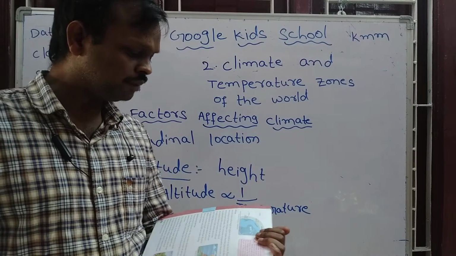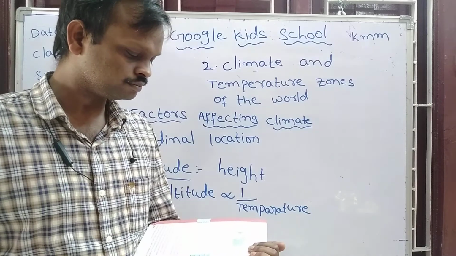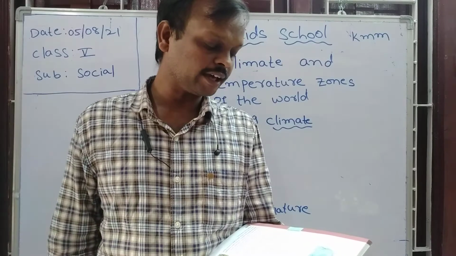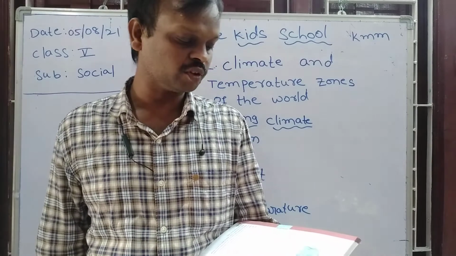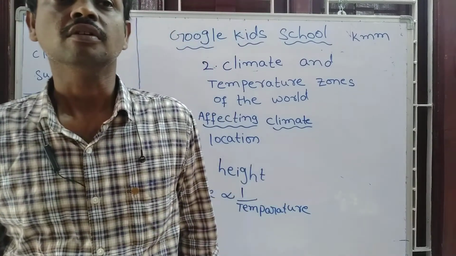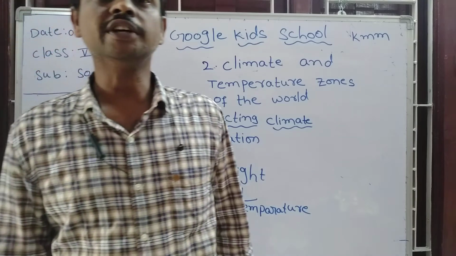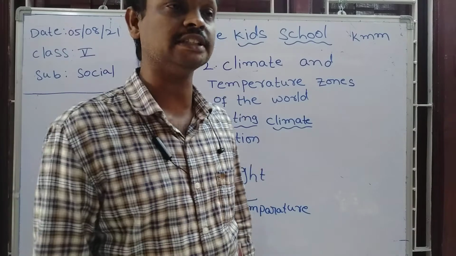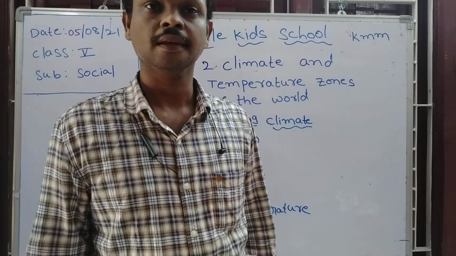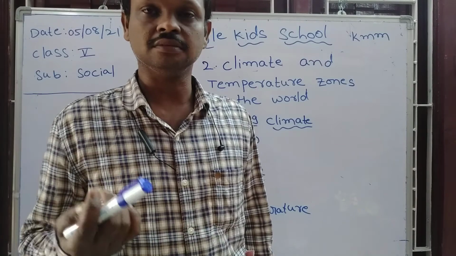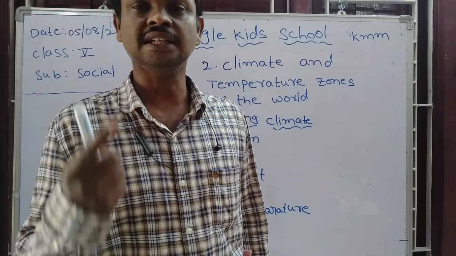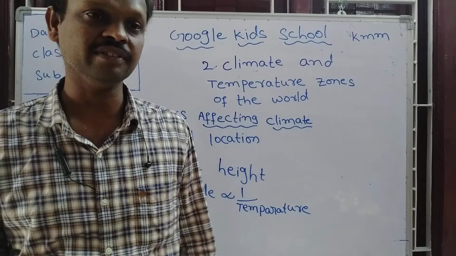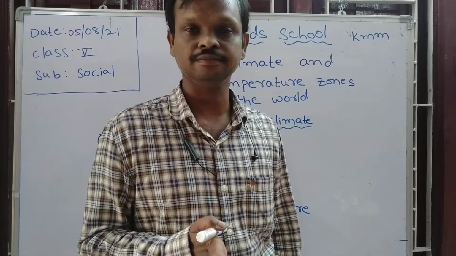Now, Shimla is located at an altitude of approximately 2,200 meters above the sea level, which means nearly 2.2 kilometers distance from the sea level. Altitude is nearly 2.2 kilometers from the sea level. It is a very great height.